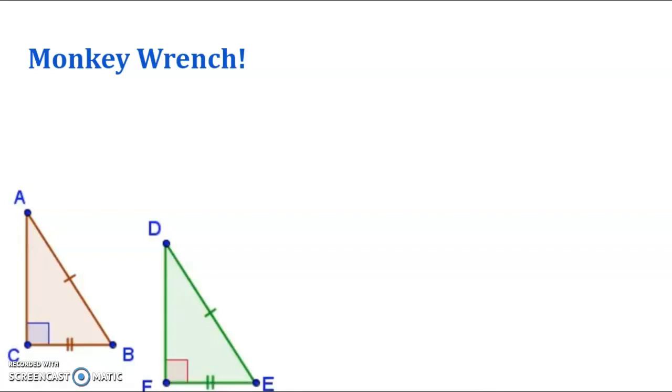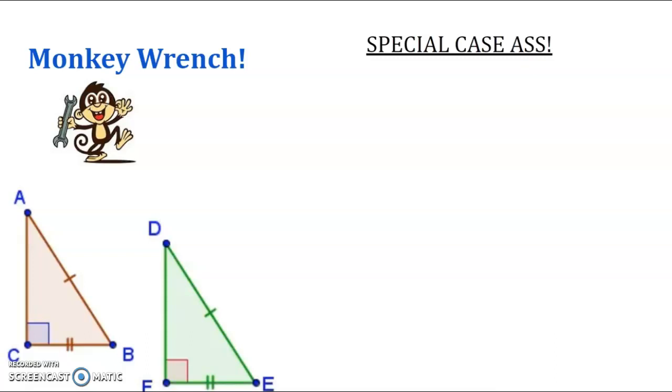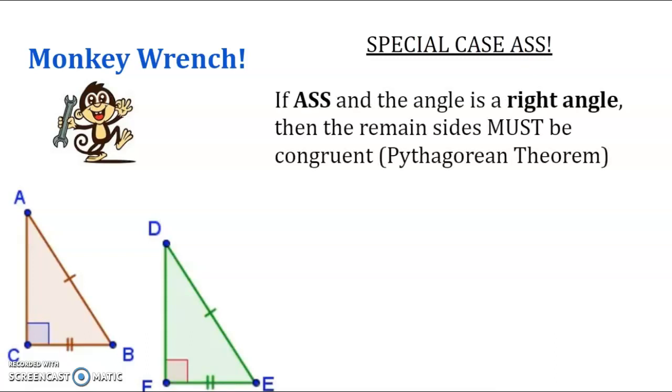But here's a monkey wrench. We just said that ASS does not work as a congruence theorem. But there is a special case of ASS where it does establish congruence, and that is when the angle we're talking about is a right angle. Then the remaining side must be congruent.